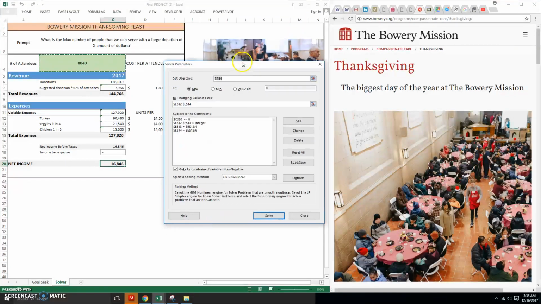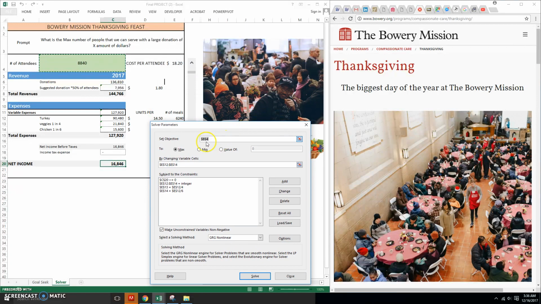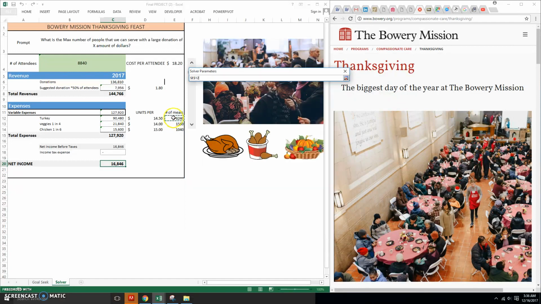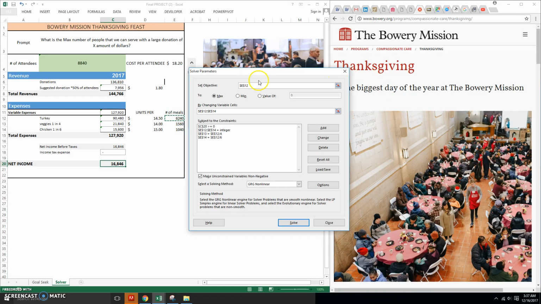To quickly go over all the parameters of Solver, I want to set B4, number of attendees, to its max, as much as possible. The variables that we want to change are E12 to E14: the number of turkey meals, the number of veggie meals, and the number of chicken meals. Here are some of the constraints. We do not want to have a negative net income because we want to effectively use all our resources. We want to make sure that we're not making half meals for anybody, so E12 to E14 have to be integers.